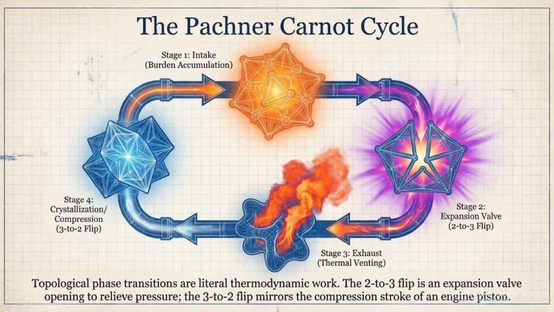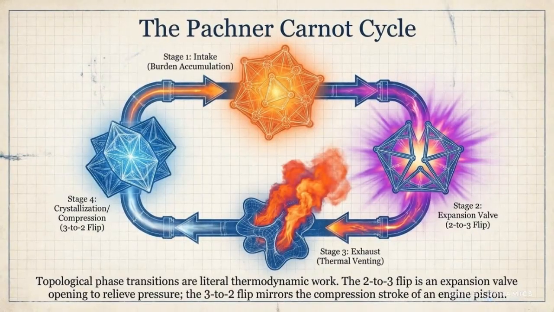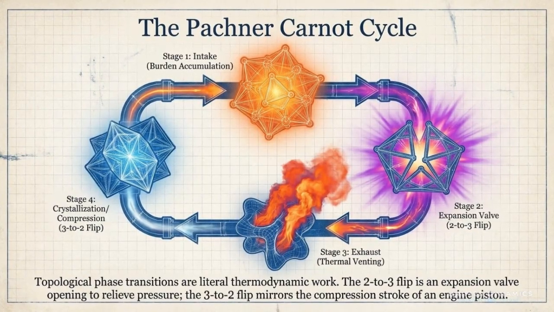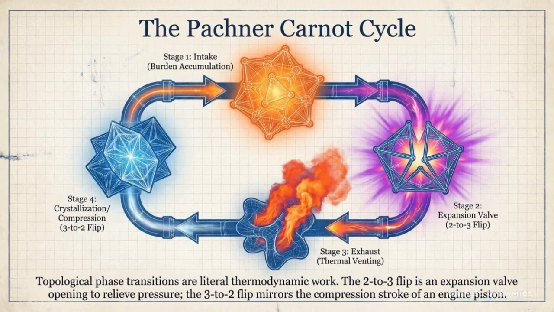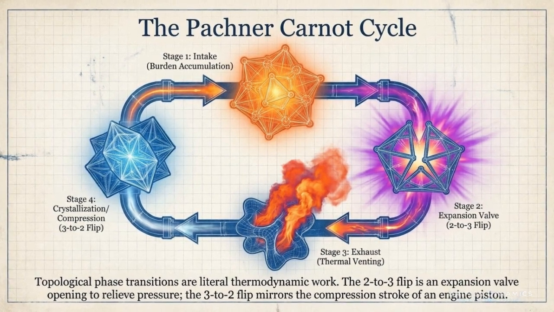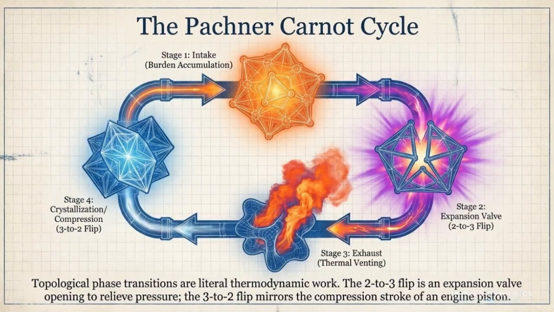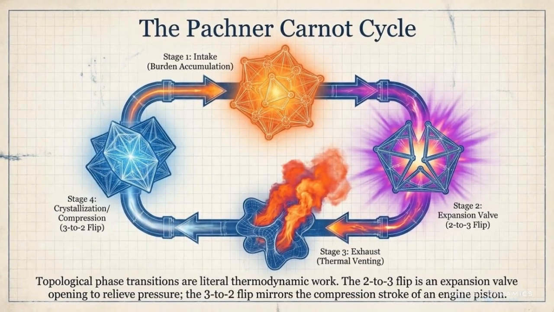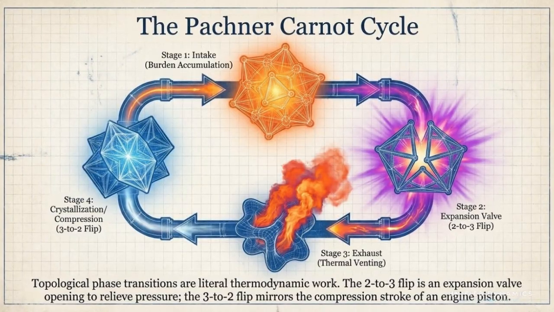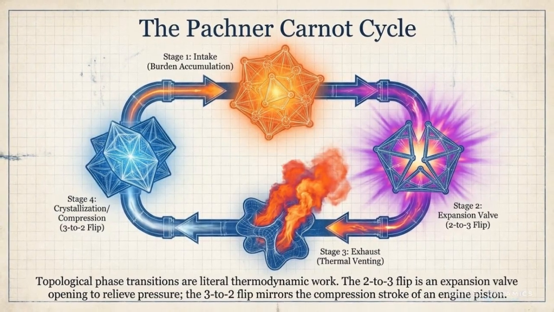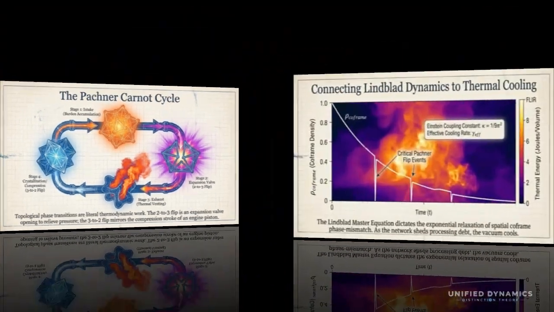Stage 3 is exhaust. The system vents excess strain as heat, dissipation, or lost coherence. Stage 4 is crystallization or compression. This is the 3 to 2 flip, where the structure contracts back into a more ordered state, similar to a compression stroke. The key idea is that topological rearrangement is not just geometry changing shape. In this model, the rearrangement performs thermodynamic work: intake, expansion, exhaust, and compression.